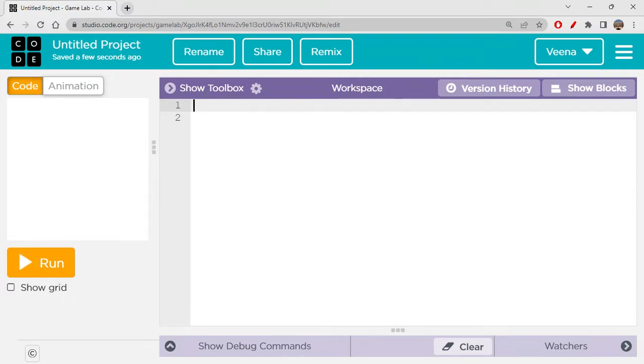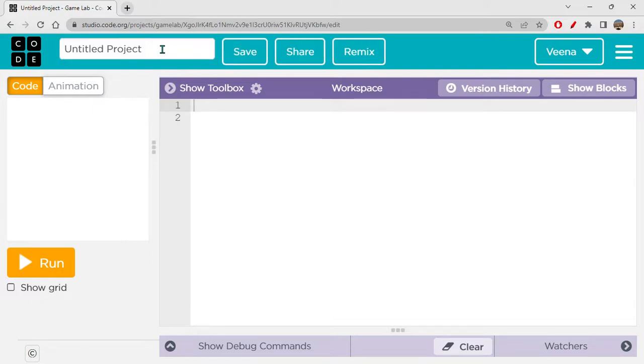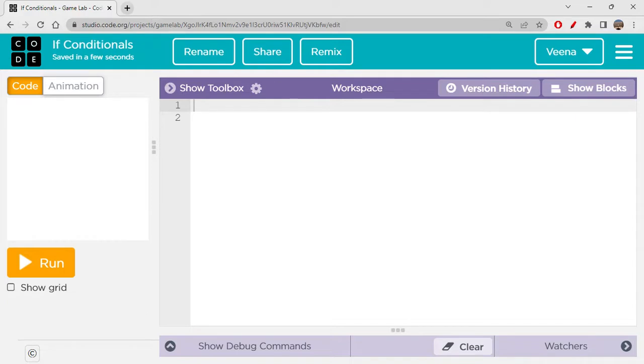So let's start today's session, where we are discussing the if conditionals, which is very important. I'm just renaming this so that I can share the same link with you all. So, if conditionals. Conditional statements are always very important when it comes to programming, okay?